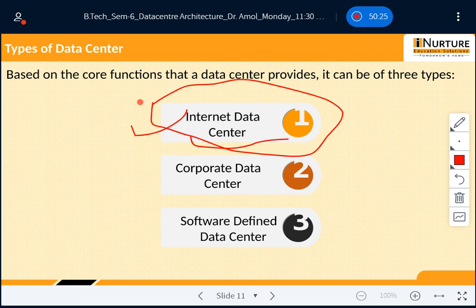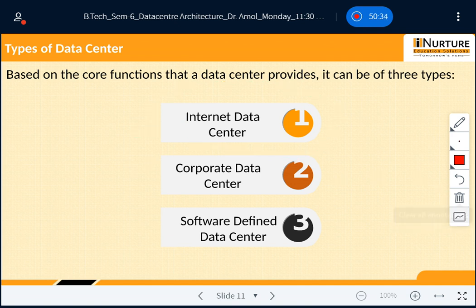Now this is the internet data center. With this we have another type of data center, called a corporate data center. How can we define this term? Again, in a very simple manner. Corporate data centers are built to support core functions of a business, and the business model can be based on internet services, intranet services, or both. So here the corporate data center is going to use two services, internet as well as intranet services. Hence corporate data center architecture can be any type of server farm.